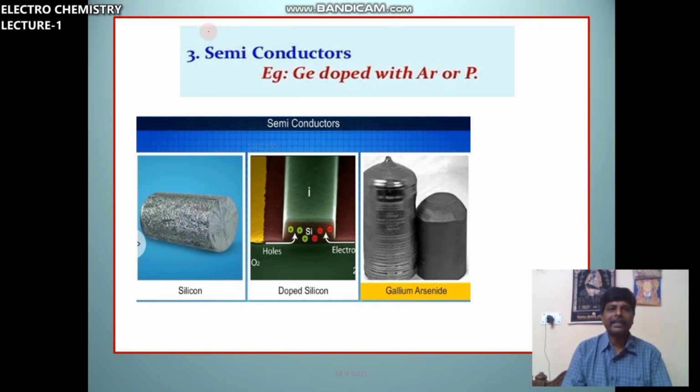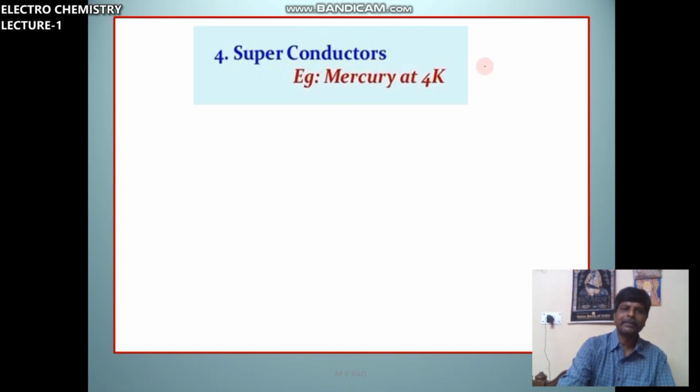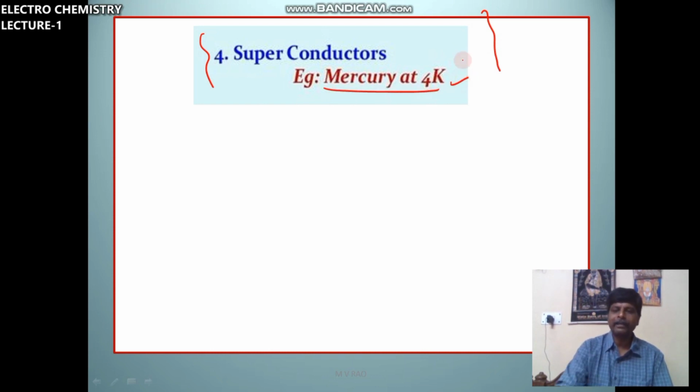Another variety is semiconductors: silicon, doped silicon, and gallium arsenide. Germanium, also germanium doped with arsenic or phosphorus, are considered semiconductors. And one more variety of conductor is the superconductor. Mercury at 4 Kelvin acts as a superconductor.